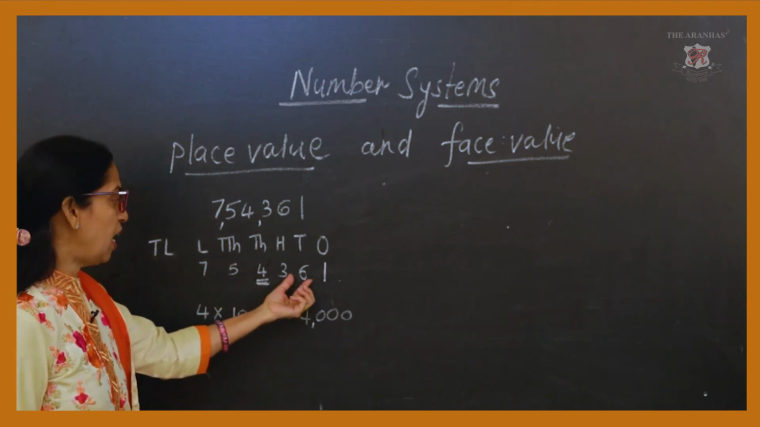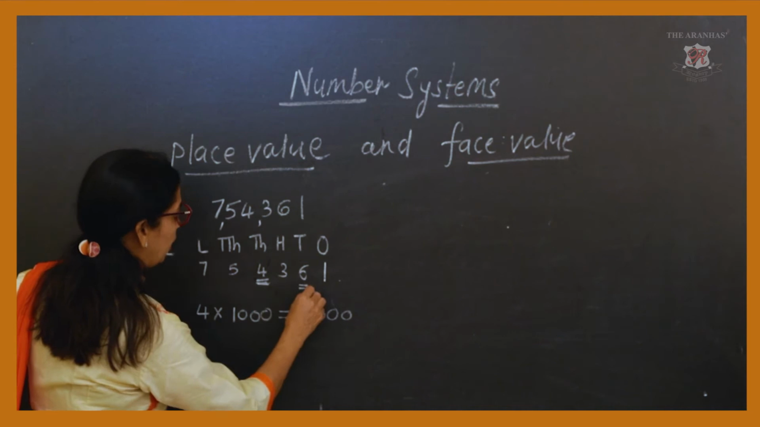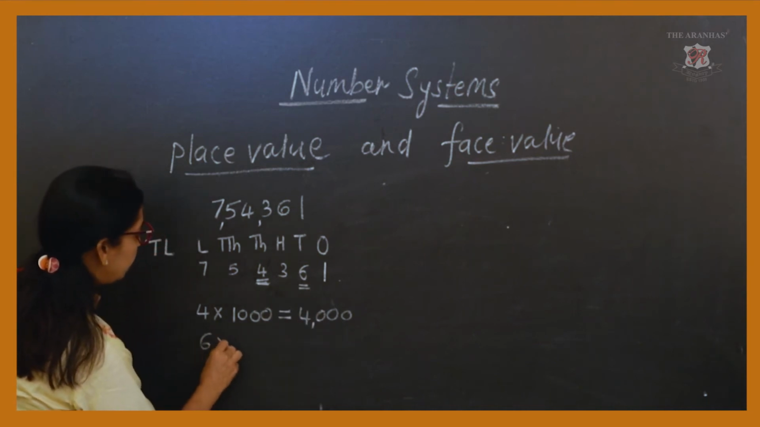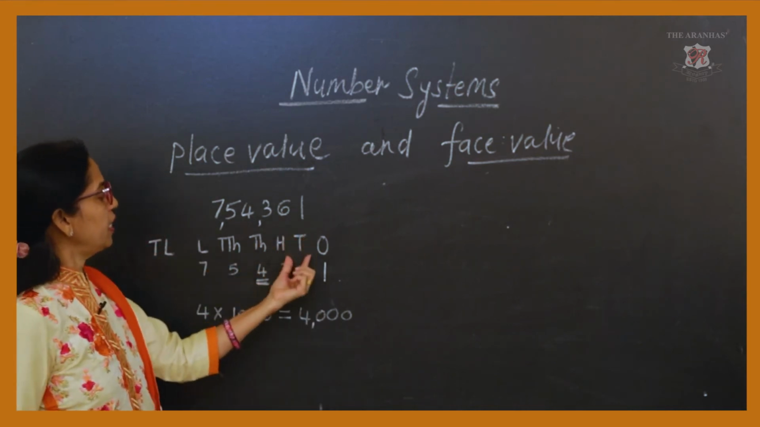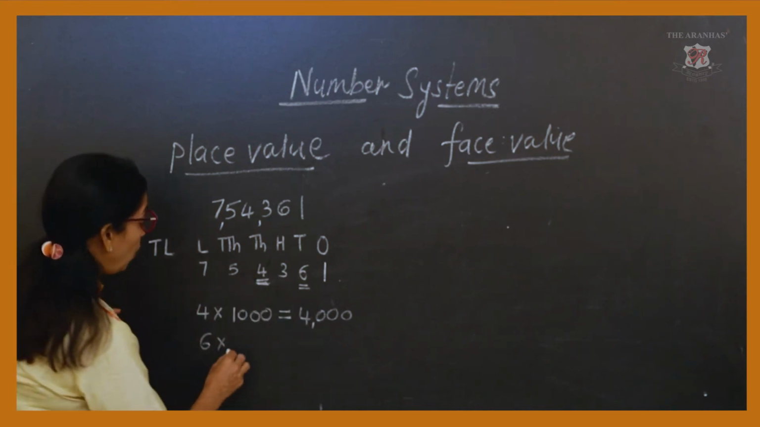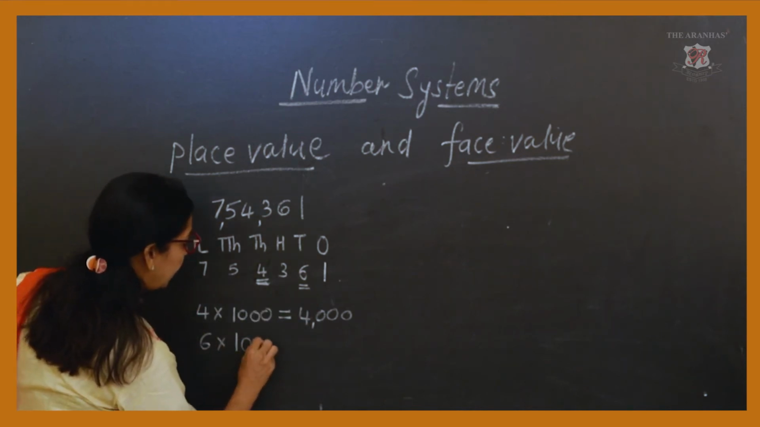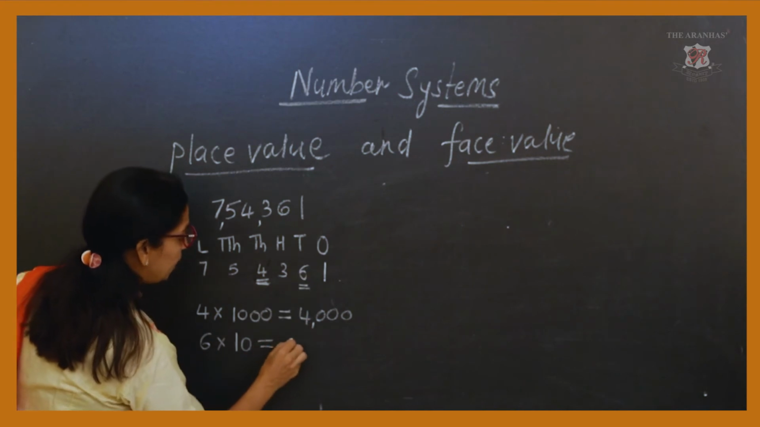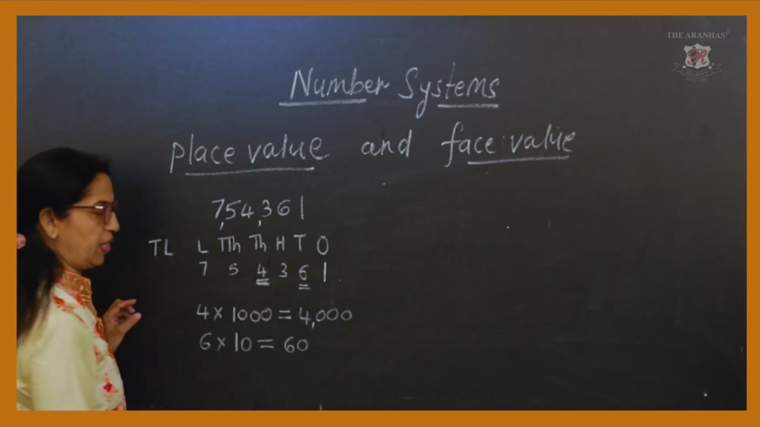Now, if it is asked for this 6, you can write 6 into... The place is tens place. So multiply by 10 and you will get the place value as 60.